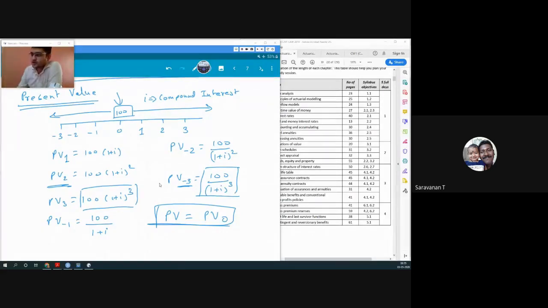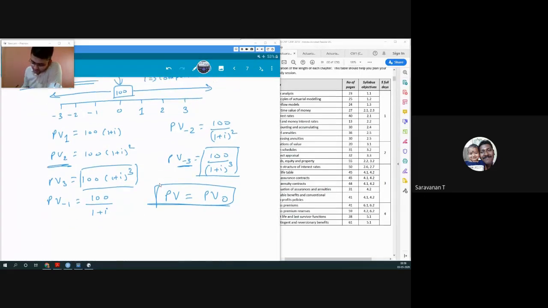Okay. So that becomes our present value. Now there is actually a concept of present value, so that is why we write present value. But what we do is we use something as future value. Now, there is no actual concept of future value, but just to distinguish between two values, we say present value and future value.